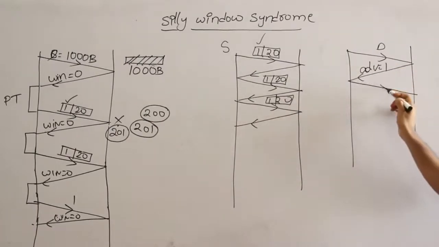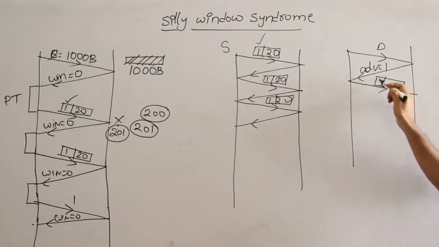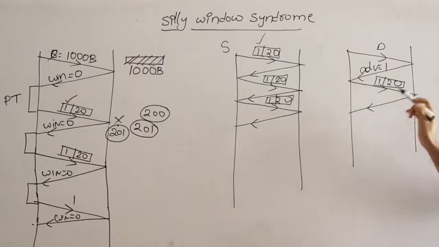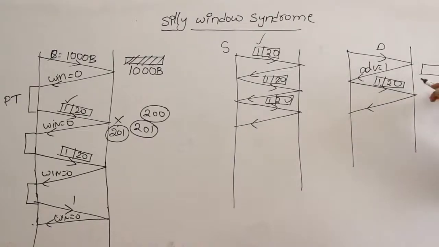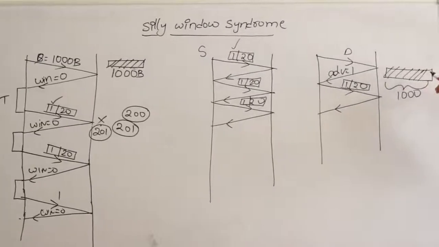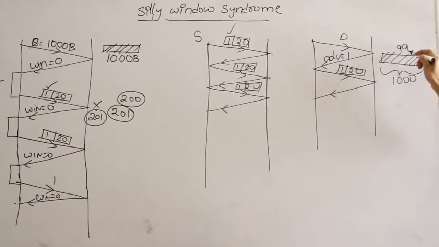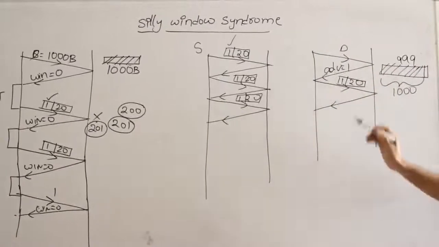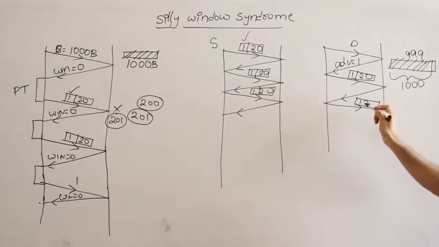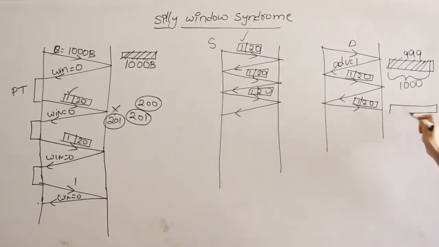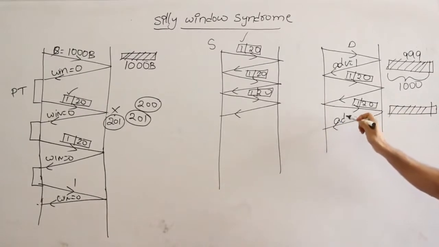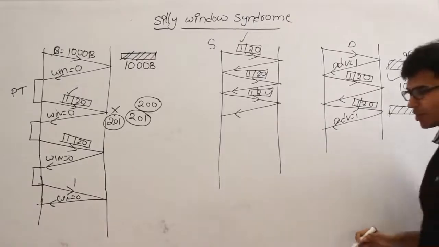Then what are you supposed to do? You are supposed to send only 1 byte of data with 20 bytes of header. Let us say again the receiver is consuming only 1 byte, which means it initially has 1000 bytes of buffer, and 1000 bytes is completely full, and only 1 byte of space is remaining, which means 999 is full. Then it will keep on sending only 1 byte, and again you will send some data, that 1 byte packet, and by that time it will consume 1 byte, and again 999 is occupied, and again it will advertise the advertisement window as 1 byte. Therefore it will keep on happening.